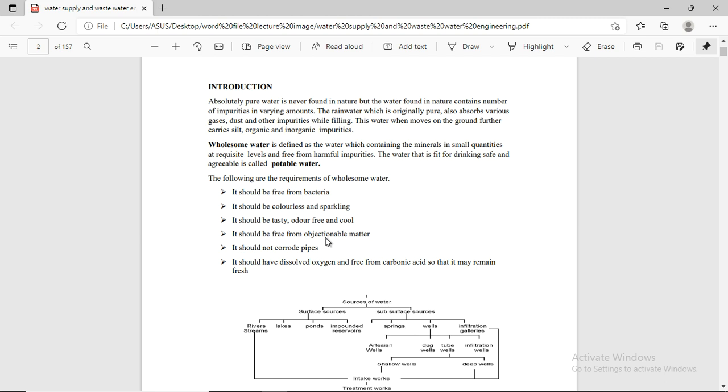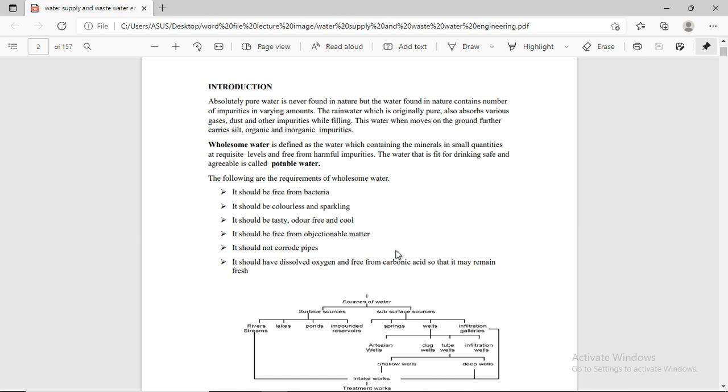The following are the requirements of wholesome water. It should be free from bacteria, colorless and sparkling. It should be tasteless and odorless. It should be free from objectionable matter. It should not corrode pipes. It should have dissolved oxygen and be free from carbonic acid, so that it may remain fresh.